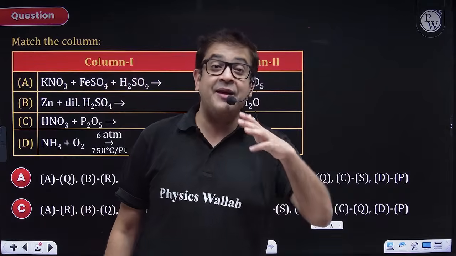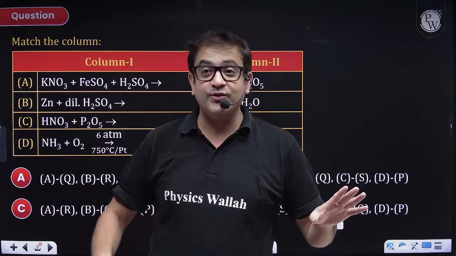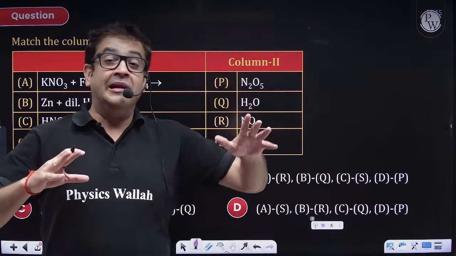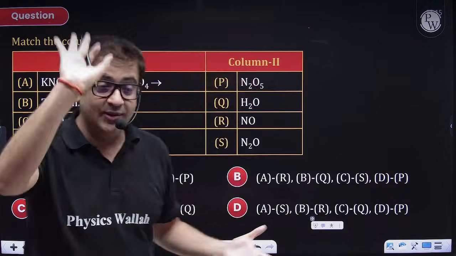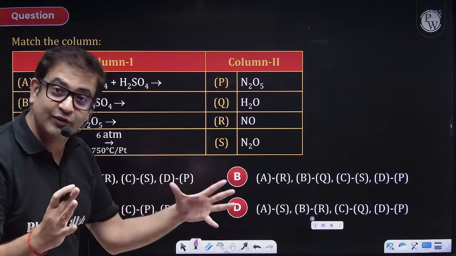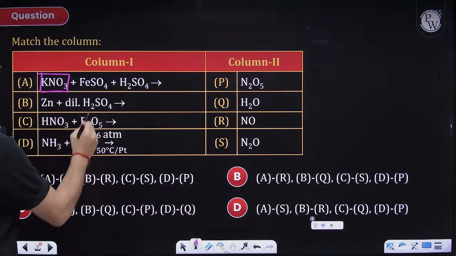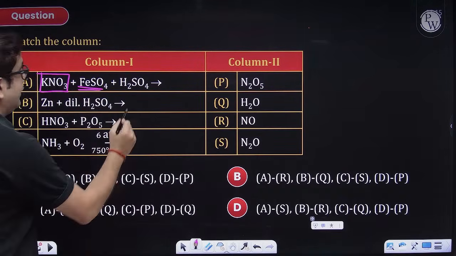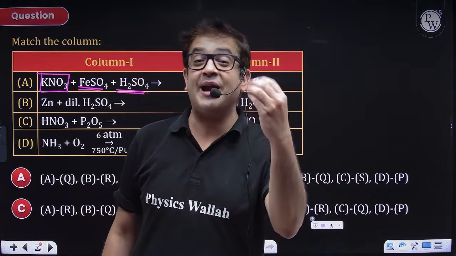Let us try and predict through NCERT, because we are not here to learn JDL, rather we are more interested in NCERT facts. So let us explore and try to resolve the question through NCERT. Now, sir, potassium nitrate reacting with ferrous sulfate in presence of sulfuric acid. This reminds us of the famous brown ring test.